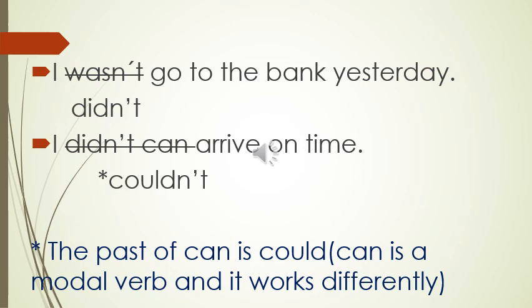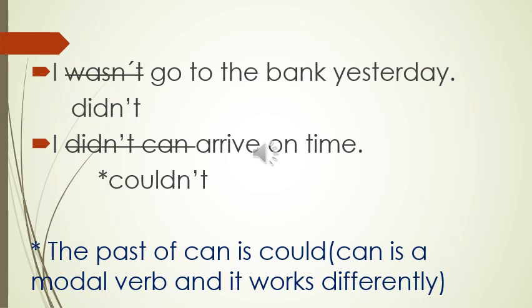In this case, it's not a mistake that we can say, no, the student didn't study. No, it's following the rule. But there's a little bit of a thing here. Can is a modal verb, and the past for can is could. Here I put an asterisk, as you will see. The past of can is could. Can is a modal verb, and it works differently. Exactly, it doesn't follow the rules of common verbs, which is didn't and the verb in present. Can, when we make it negative, is cannot or can't.